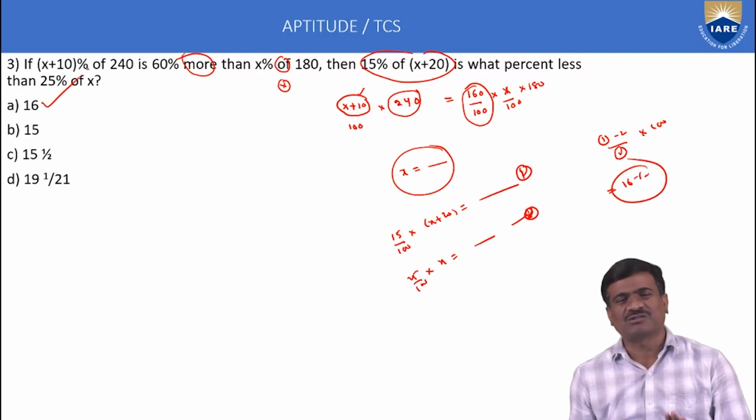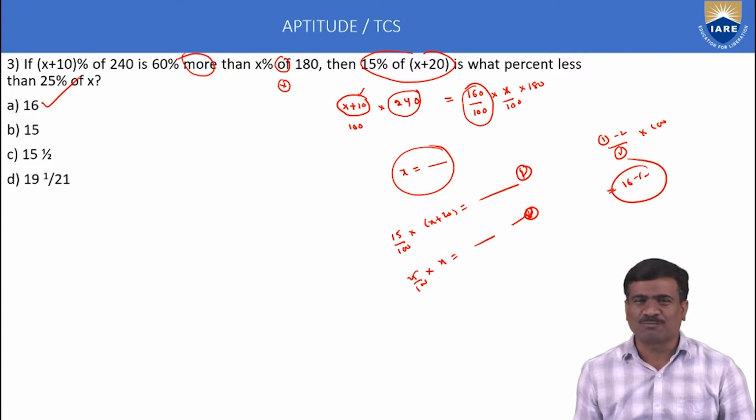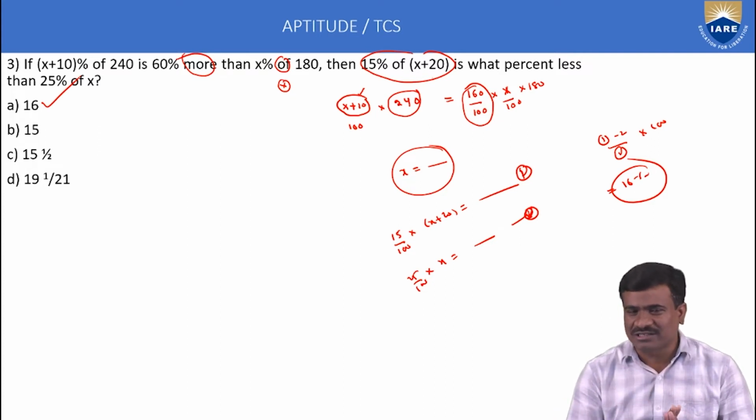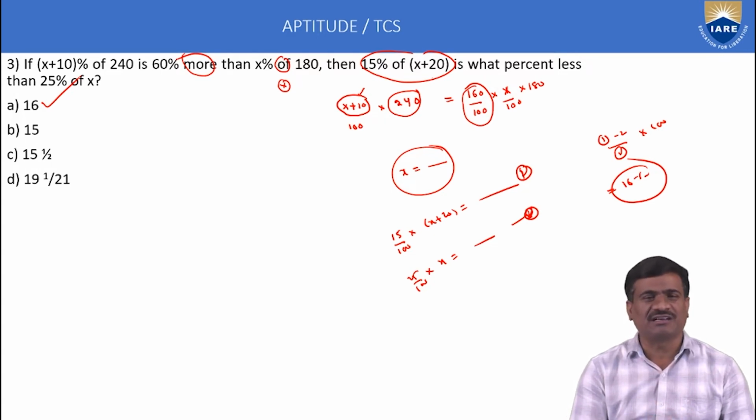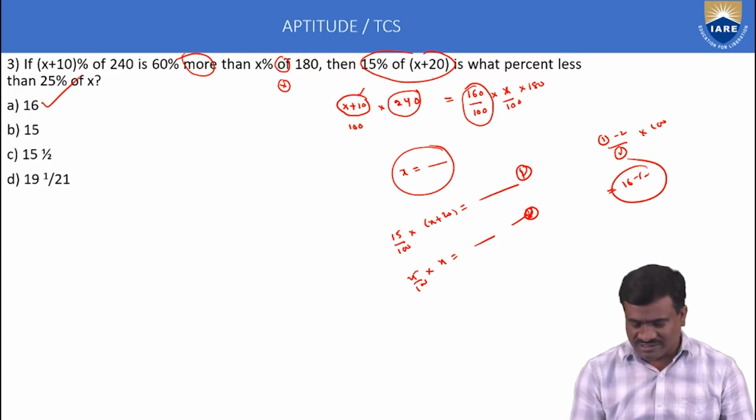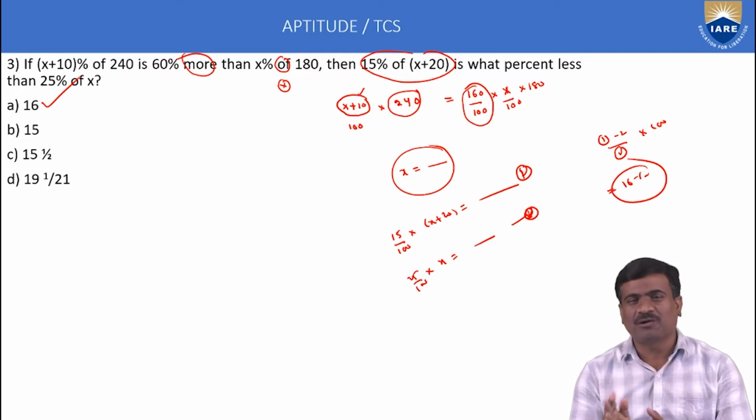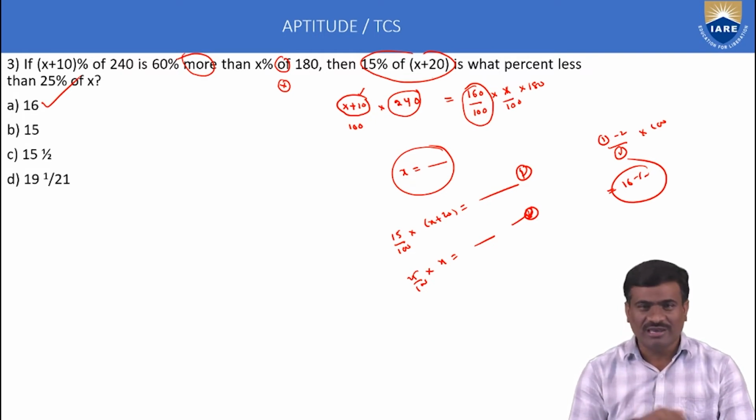Correct option A. This is called a simplification example. Here apply the direct method. Consider only percentage terminology. Percentage is indicated by 100. Okay. This is called a percentage topic question. Very simple. Important only simplification. Okay. Right.